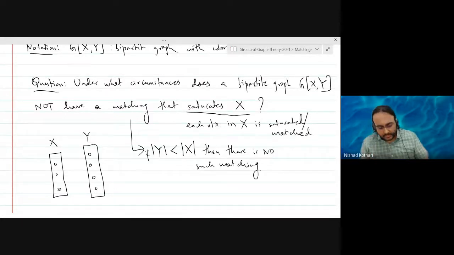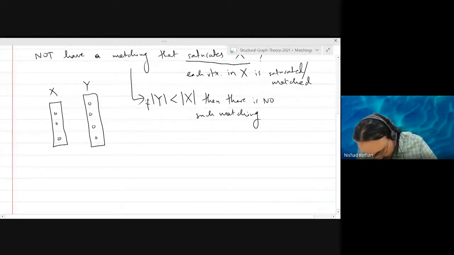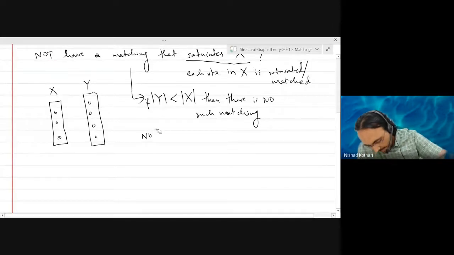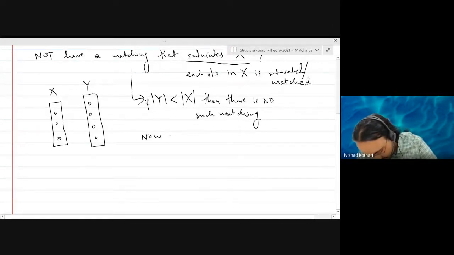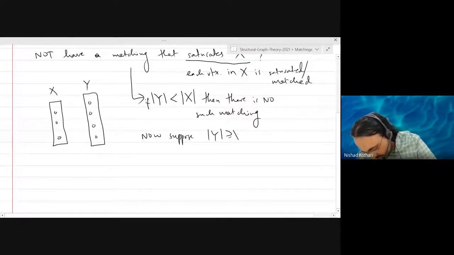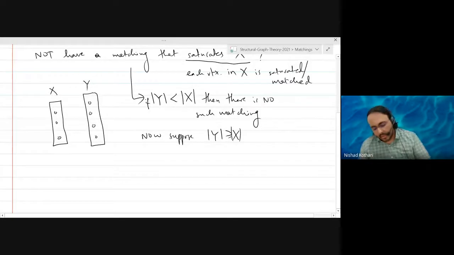Now let us suppose that |Y| is at least |X|. Does it mean that the graph has a matching that saturates X? Not always. So, can somebody give me a situation where such a graph will not have a matching saturating X?